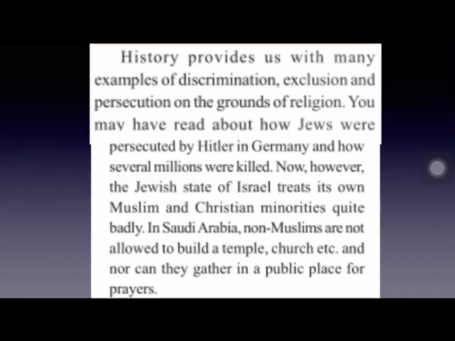And the Jewish state of Israel treats Muslim and Christian minorities living in Israel with much discrimination. Once they faced discrimination, the Jews, but when they got their own state of Israel, created by the U.N.O., they started discriminating against Muslim and Christian minorities who were living in Israel. And in Saudi Arabia, people other than Muslims are not allowed to build a temple or a church. They are not allowed to gather in public places for any prayers also.